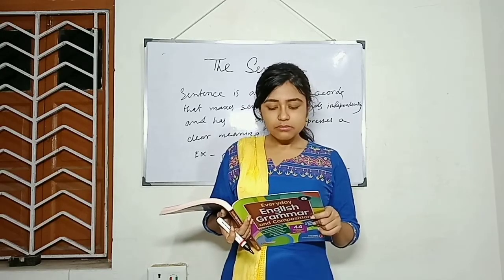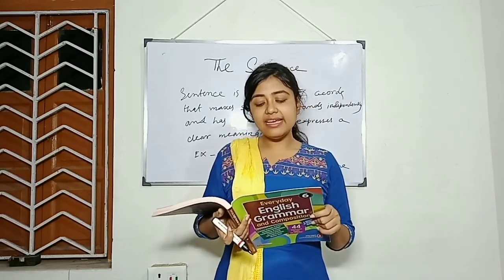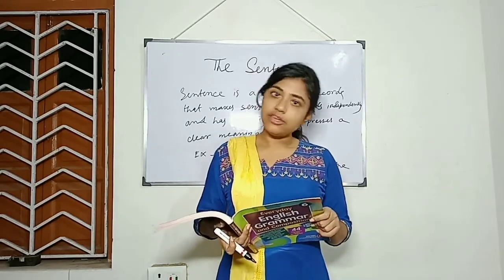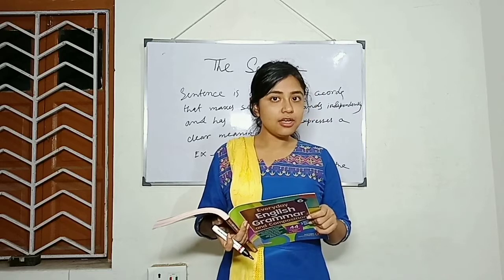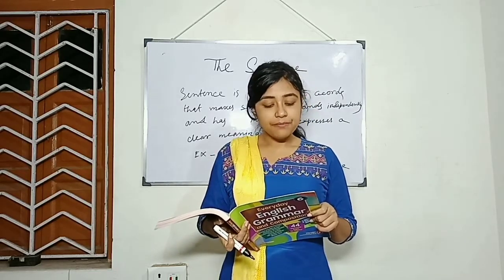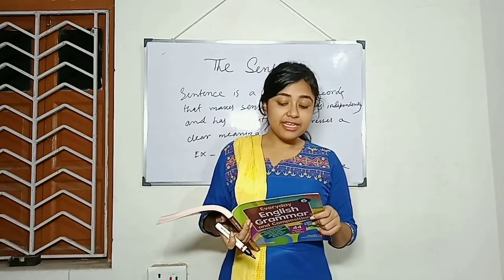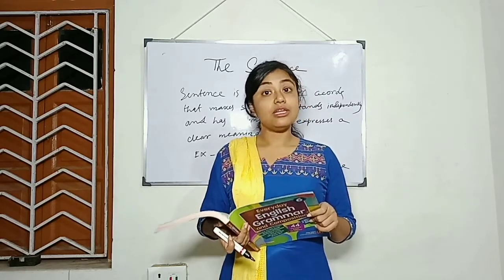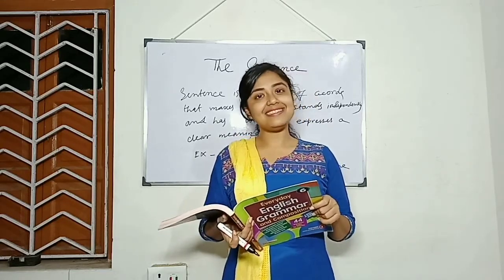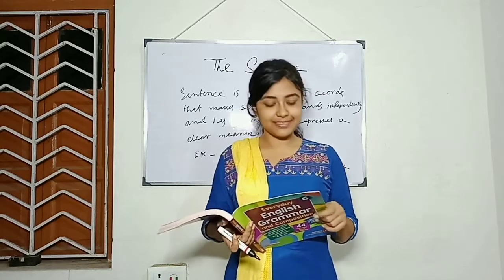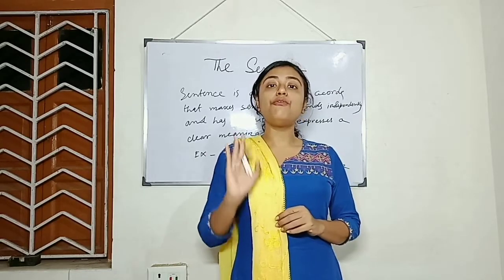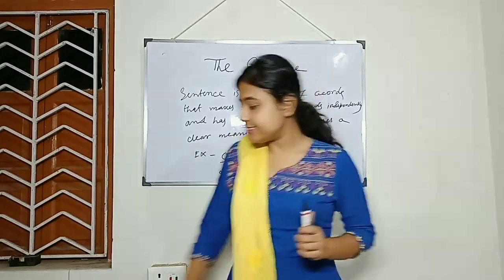Another one: wet and green lawn. Is this a sentence? No, it is also not making a proper sense. We have some queries still there in our mind. Then, Grace is 17 years old. Now, yes, it is a sentence. It has all the characteristics of being a sentence. Now, let us discuss the types of sentences. There are 4 major types. Let us discuss in detail.